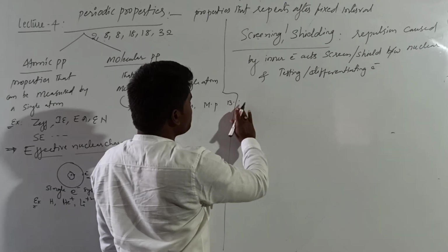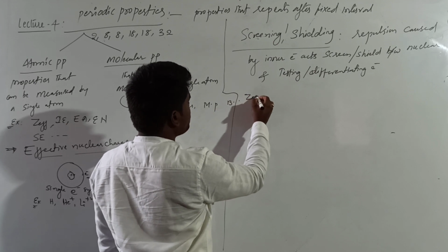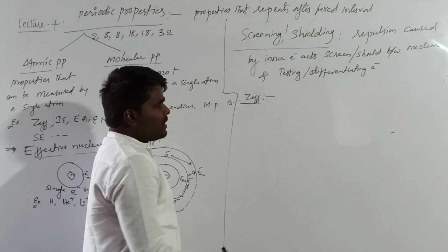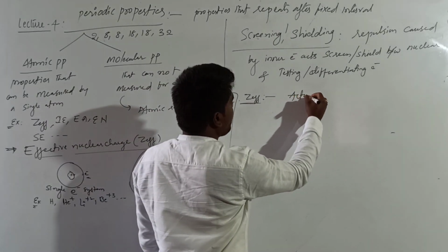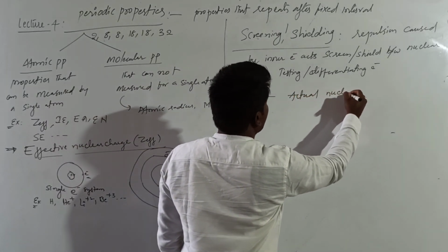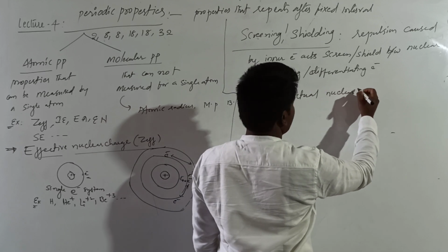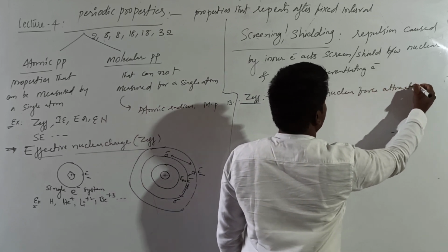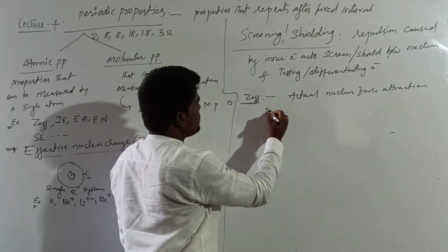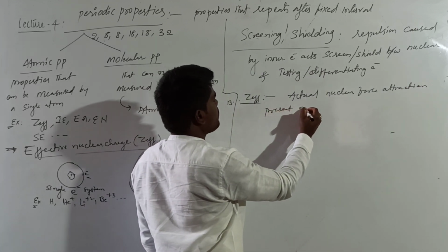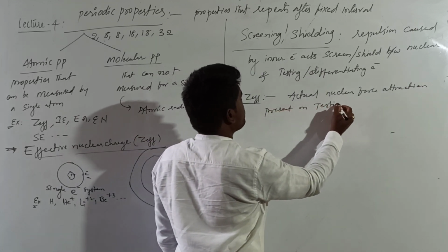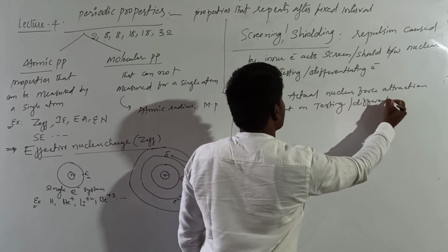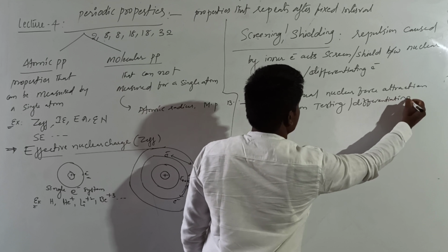And what is meant by Z effective? Effective nuclear charge. It is the actual nuclear force of attraction present on the testing or differentiating electron. What is meant by testing? What are the electrons you are talking about?